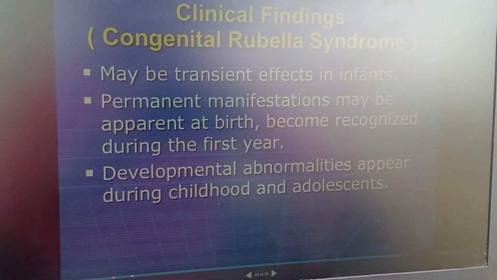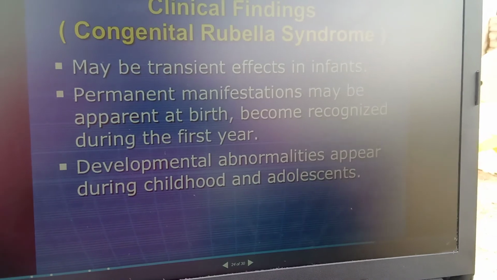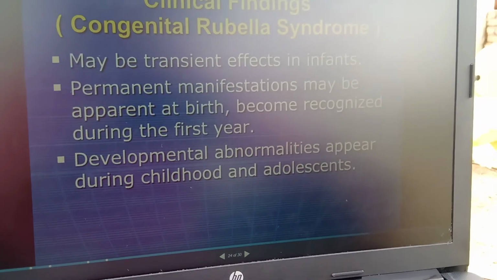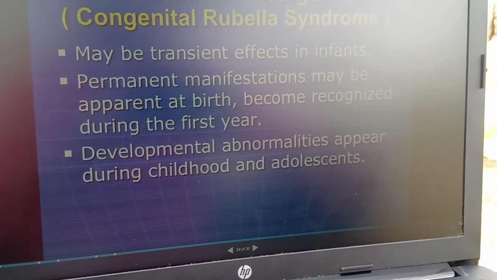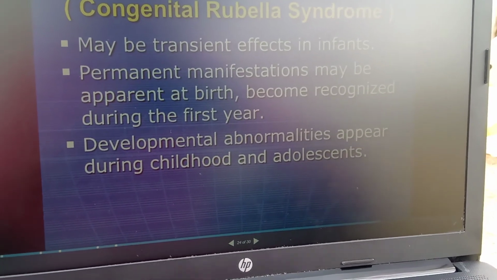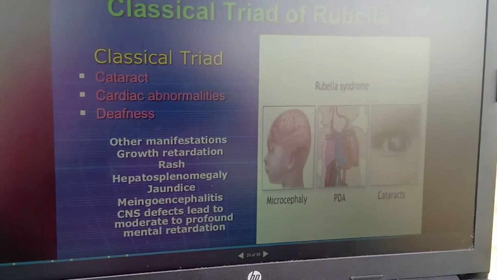And what are the clinical findings we can see? You can easily transmit the infection to infants, okay, so at birth itself or during the first year they occur, or developmental abnormality will appear in adolescence and childhood, okay.